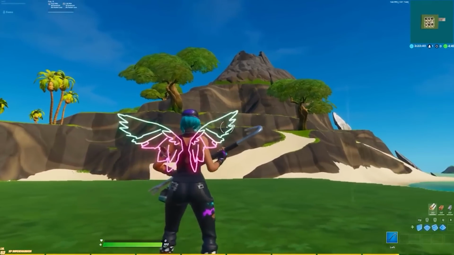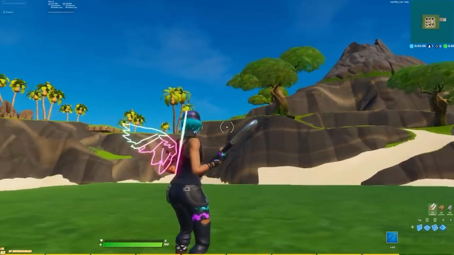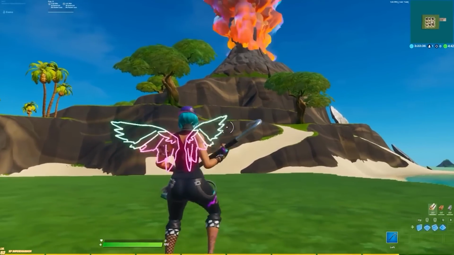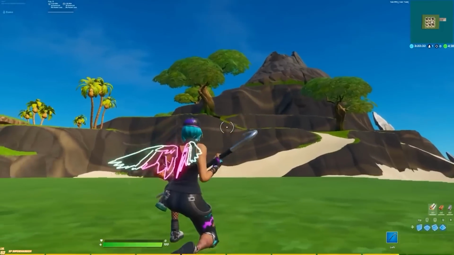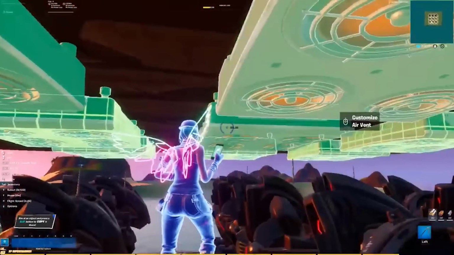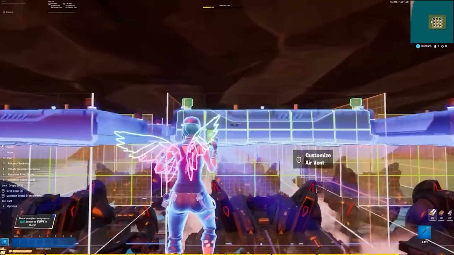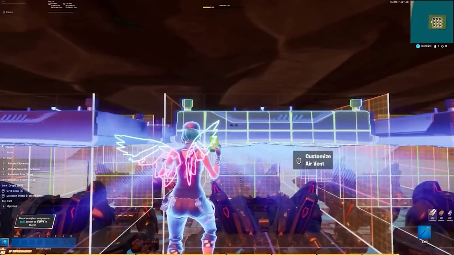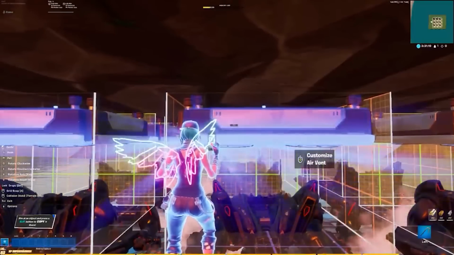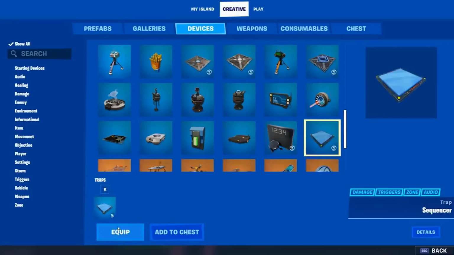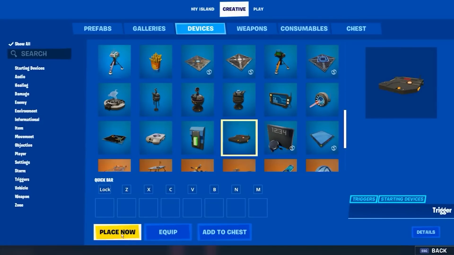Number 3, the Brood Earthquake. That was one of the coolest glitch mechanics that people actually used in their maps, and there were a few popular maps with this mechanic. However, with the removal of Brood, this mechanic or this glitch went away. It was actually a fairly simple glitch, and it didn't require too much mechanical skill to do it. All you needed was a few air vents and a Brood, and then basically the whole map was shaking, which was a really cool thing back then.